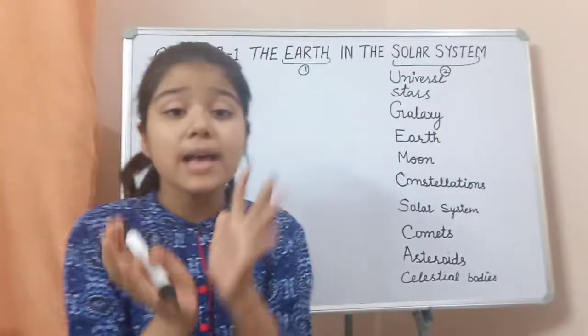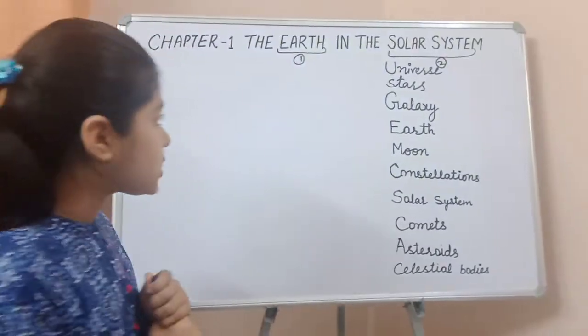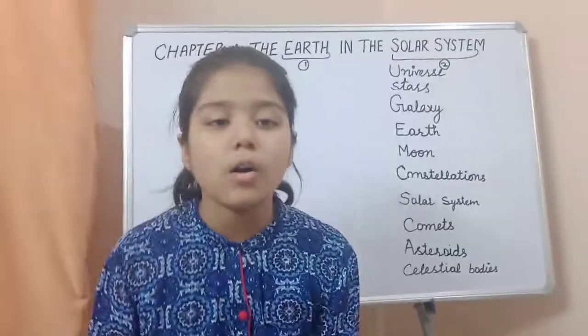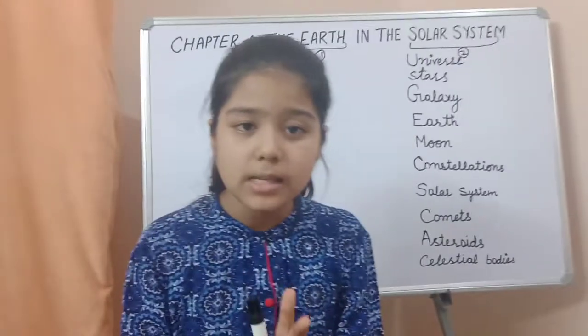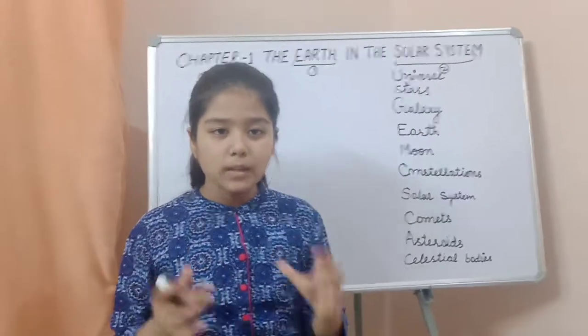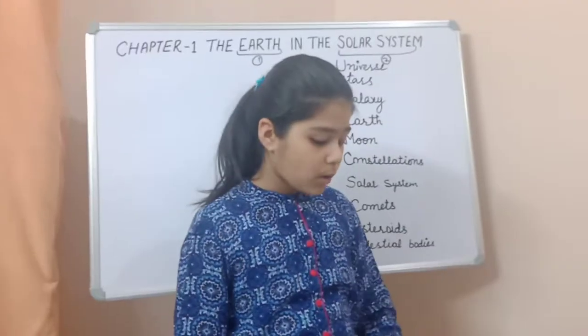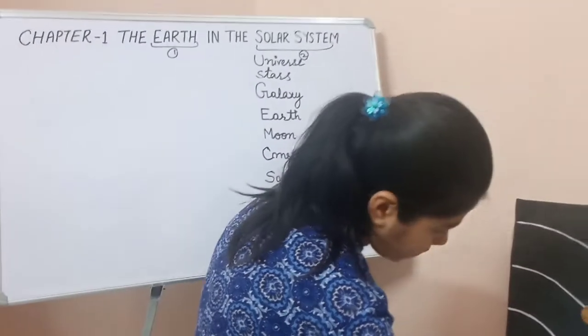It is as big as our Earth. So if we talk about galaxy, galaxy is made up of hundred million objects.